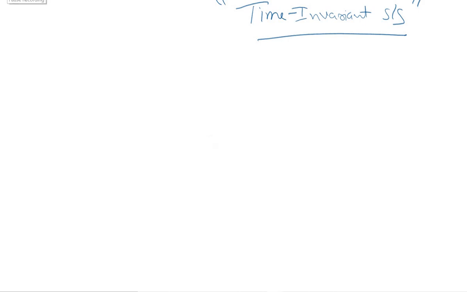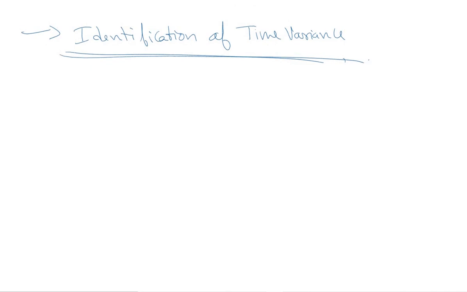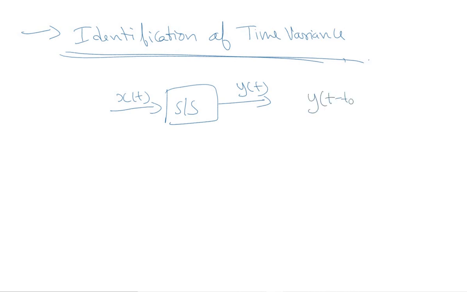Next important concept is to identify the time variance. How to identify whether a system is time variant or time invariant. Identification of time variance. Alright, so the method used to identify whether a system is variant or invariant is that we have a system with input, let's say x of t, and the corresponding output is y of t. So we need to analyze two different types of outputs, that is y of t minus t naught, which we call as delayed response,